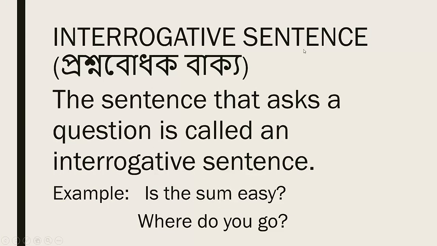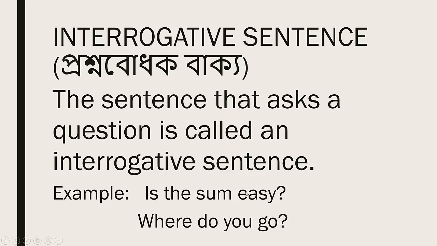Interrogative sentence means in Bengali প্রশ্নবোধক বাক্য. The sentence that asks a question is called an interrogative sentence. That is, the sentence that asks a question.